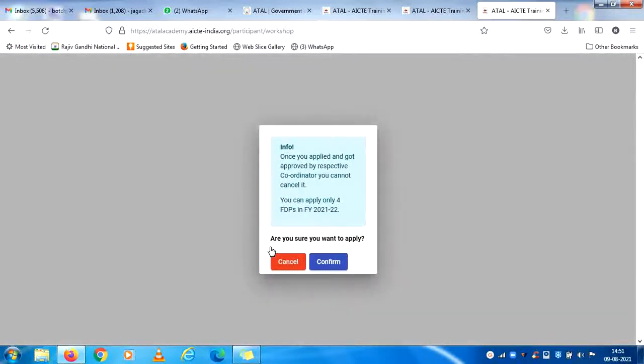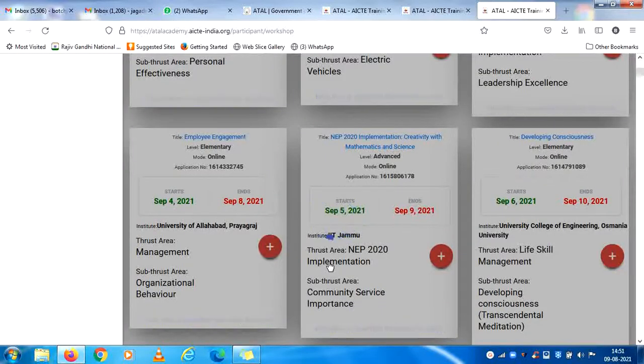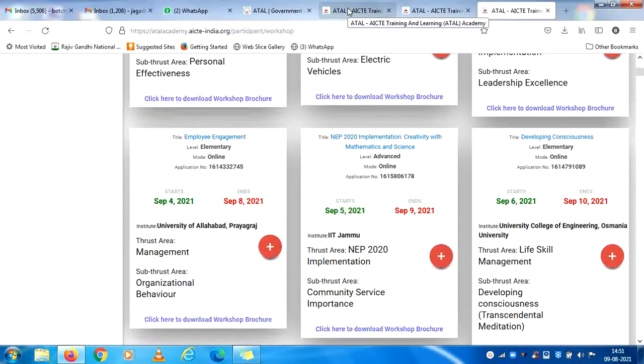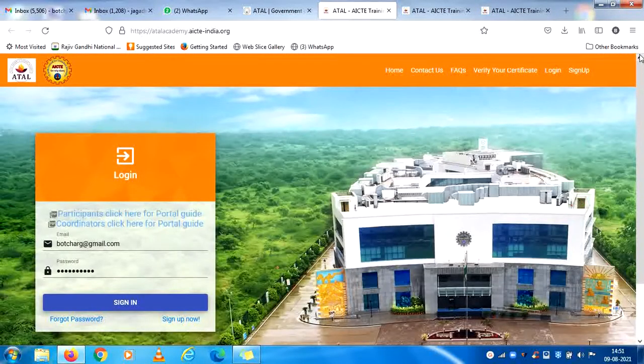So I am clicking on this particular course called organizational behavior in the domain of management. Once you confirm by clicking on this particular button, your registration will be confirmed. Yes, you have successfully applied for this workshop. This is how you can enroll for these faculty development programs offered by AICTE.